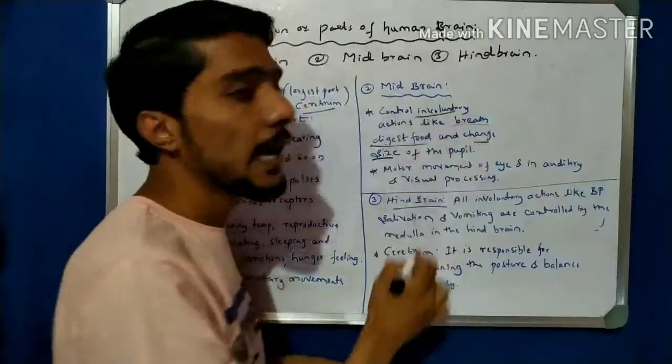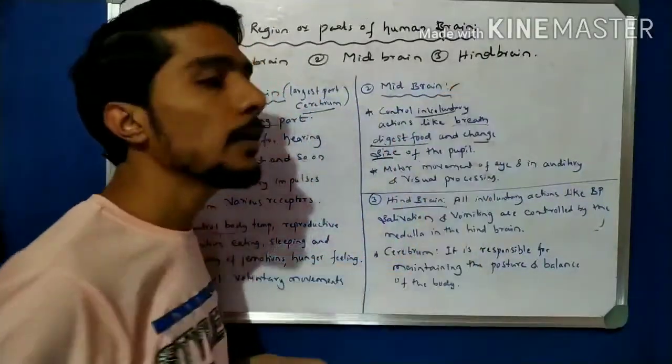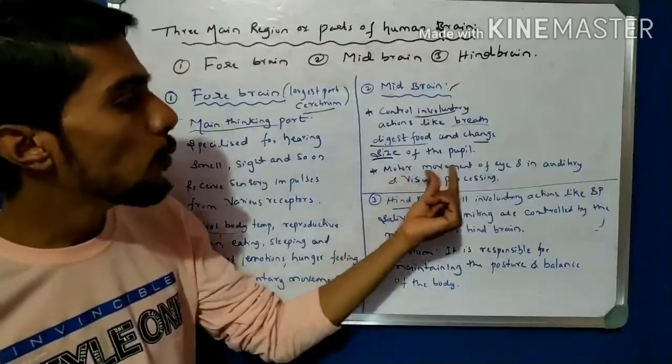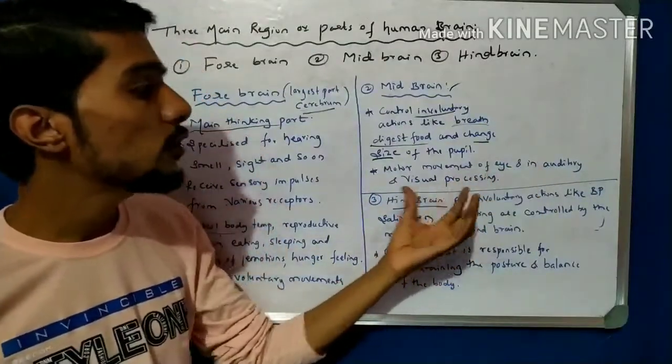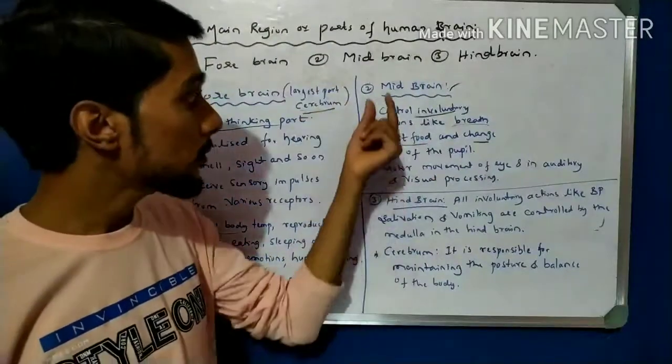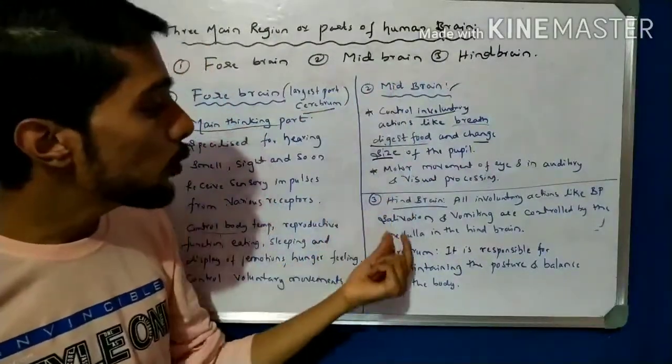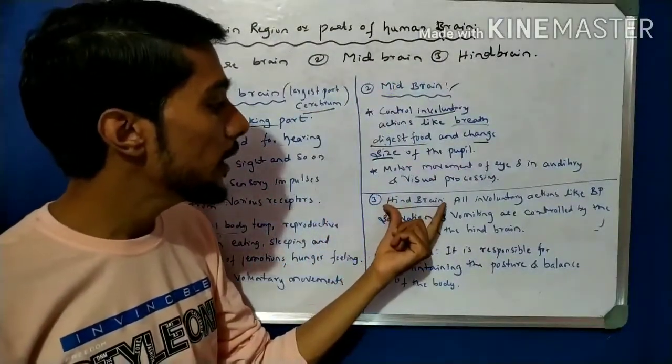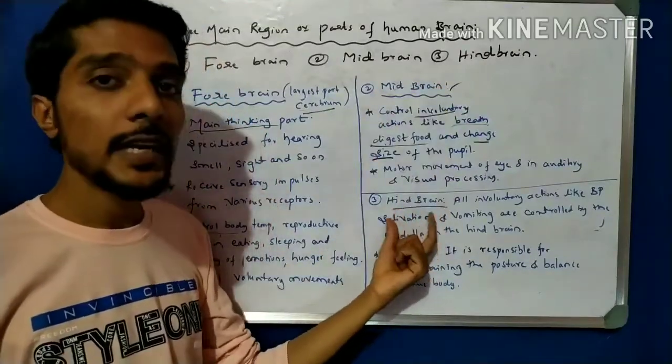Again, the motor movement of the eye and auditory and visual processing, that is all controlled by the midbrain. Next, the last one is the hindbrain.